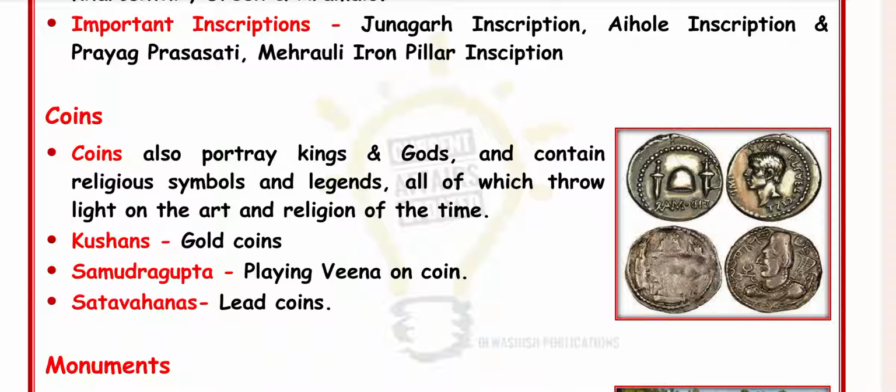Coins portray kings and gods and contain religious symbols and legends, all of which throw light on the art and religion of the time. Kushan gold coins, Samudragupta playing the veena on a coin, and Satavahana lead coins.